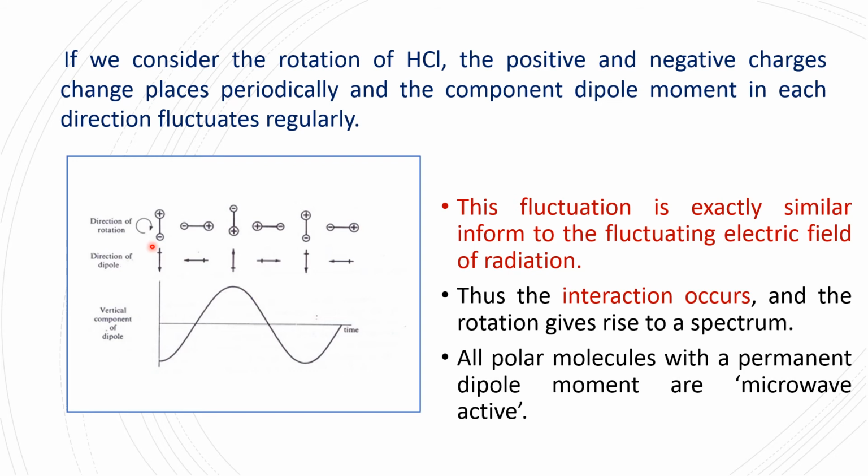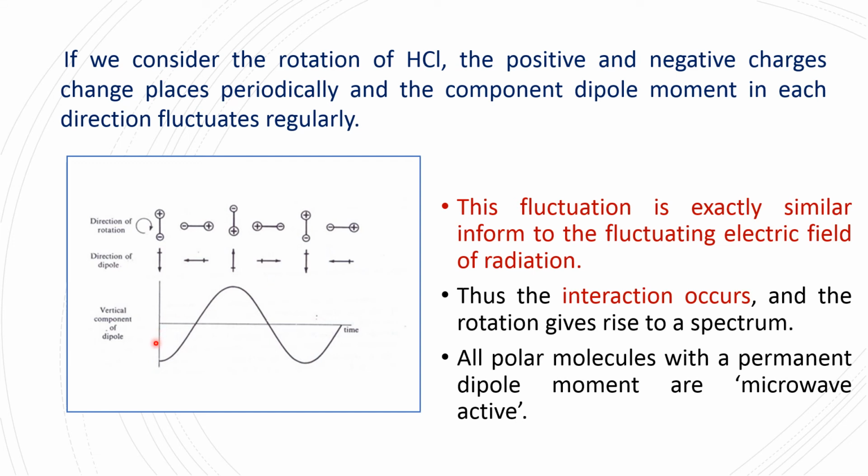If we consider the rotation of HCl, we notice that if only a pure rotation takes place, the center of gravity of the molecule does not move, and the plus charge and minus charge change position periodically. The component of the dipole moment in a given direction fluctuates regularly. You see, the direction is downwards, now this side, again upwards, again right side, a continuous fluctuation in the direction of the dipole moment.